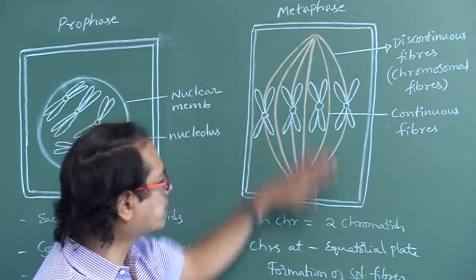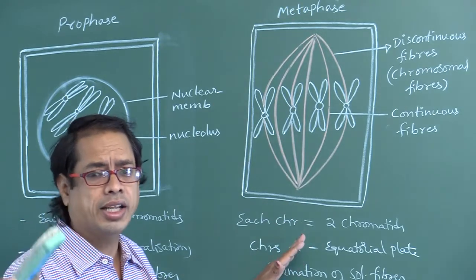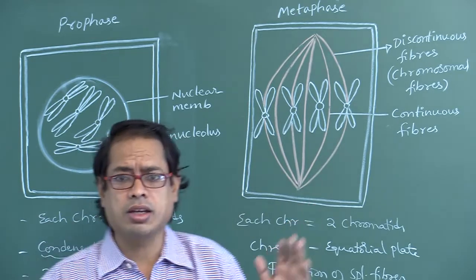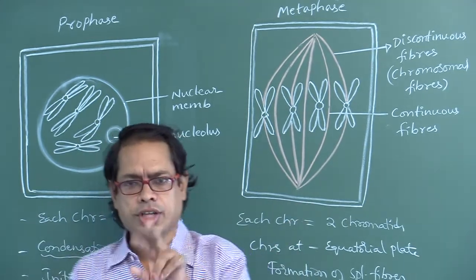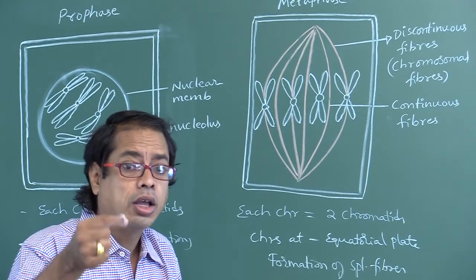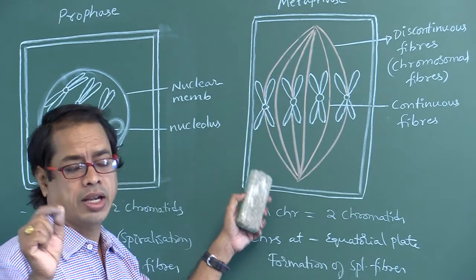So formation of spindle fibers occurs in metaphase. Initiation of spindle fibers occurs in prophase. Try to remember these two. Initiation of spindle fibers occurs in prophase. Formation of spindle fibers occurs in metaphase.